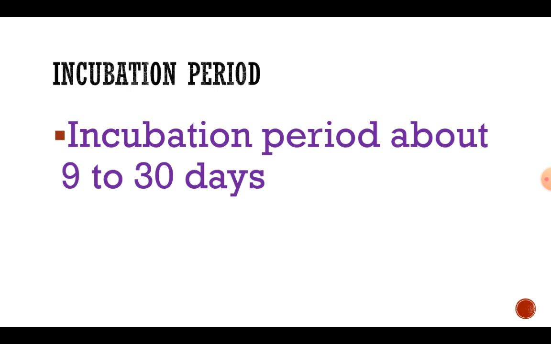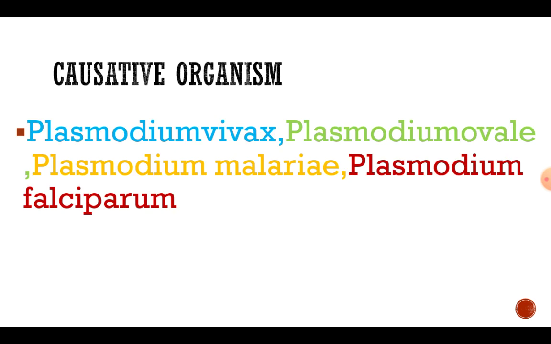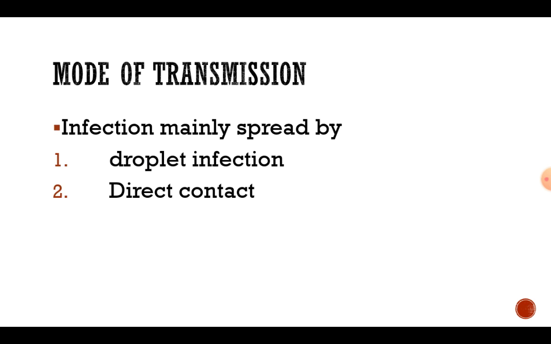The incubation period of malaria is 9 to 30 days. Causative organisms of malaria are Plasmodium vivax, Plasmodium ovale, Plasmodium malariae and Plasmodium falciparum. Mode of transmission: infection mainly spreads by, first thing, droplet infection.